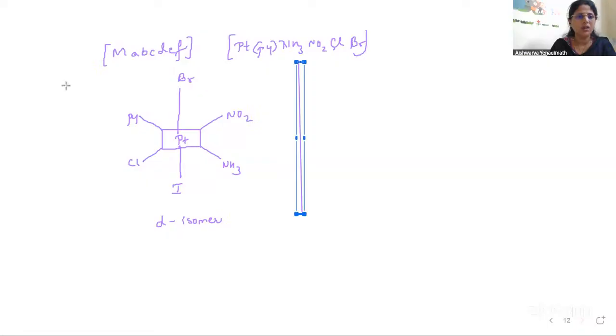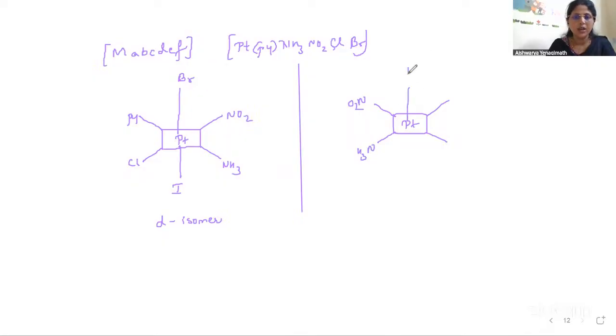What will be the mirror image? Yes, write the mirror image. So here we have Pt. Then here comes NO2, here comes NH3, up is Br, at the bottom we have I. Okay, Br and Cl is being taken, right? Fine, let us take Cl only. So here Cl is also there.